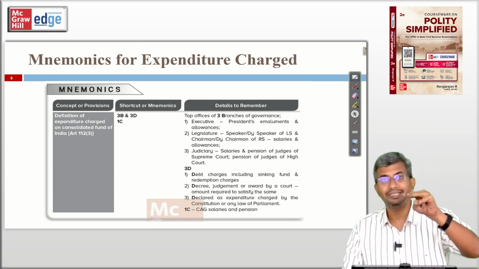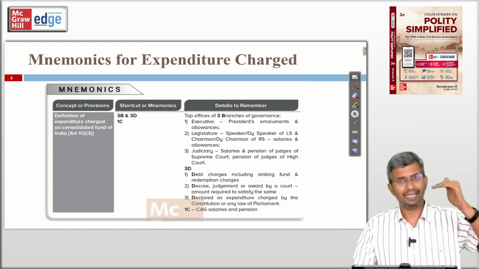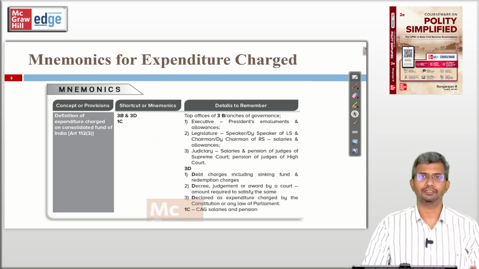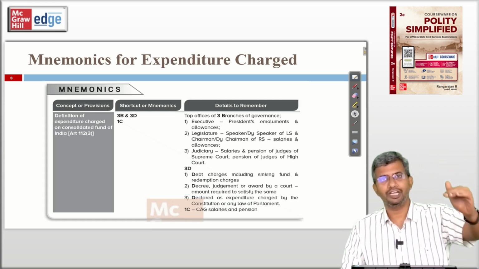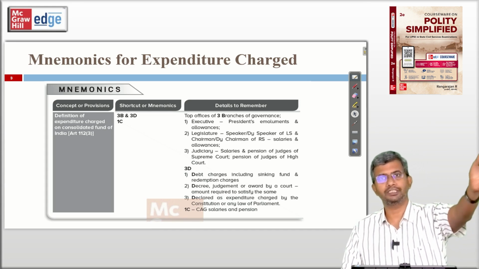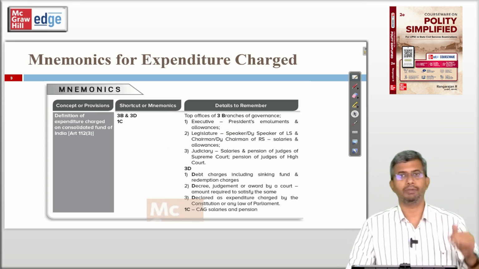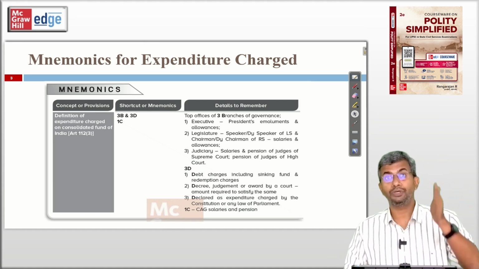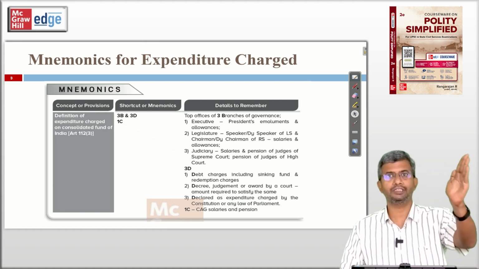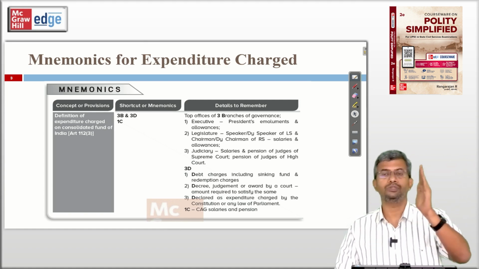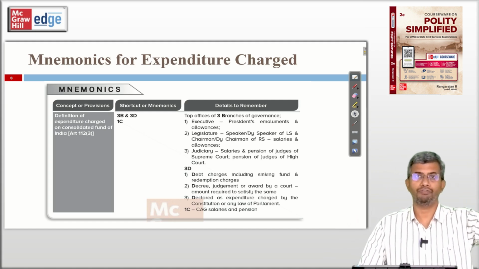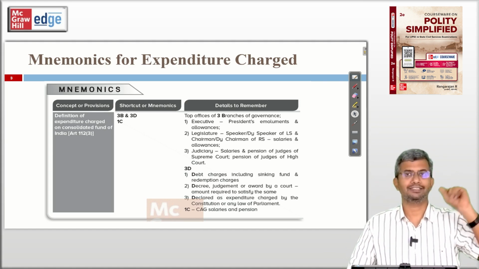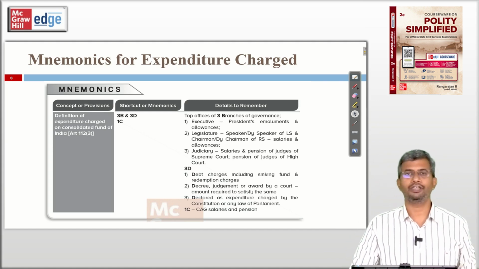What is 3B? 3 branches of governance. Highest office of the executive, President, his salary, emoluments, allowances. Second branch, legislature, officers of Parliament, chairman, deputy chairman of Rajya Sabha, speaker, deputy speaker of Lok Sabha, their salaries and allowances. The third branch, judiciary, that is for ensuring independence of the judiciary. Supreme Court judges, salary and pension, and High Court judges' pension is charged on the Consolidated Fund of India. 3 branches of governance. 1C, CAG, salaries and pensions is charged on the Consolidated Fund of India.